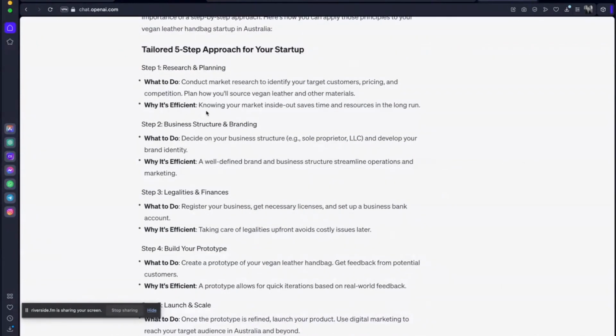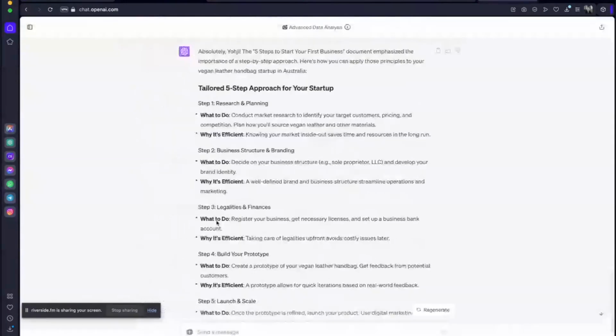why it's efficient. So here you can see that you can take the knowledge from really, really smart people who have put a lot of time into developing their processes and explaining them to you, into basically replicating the thought process and applying that to your own personal habits or personal ways of learning or upskilling yourself.